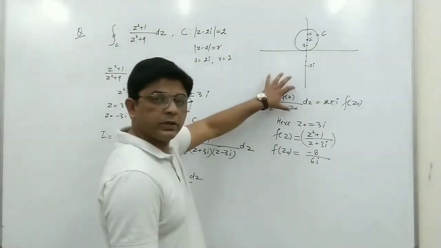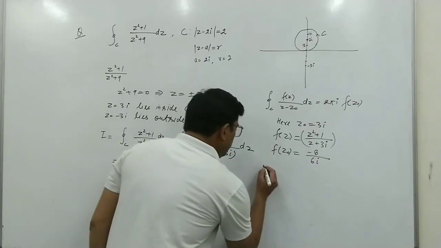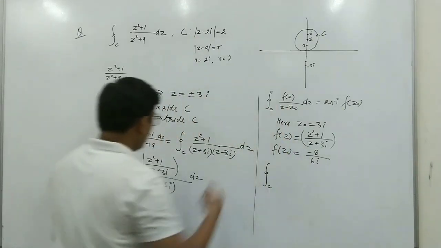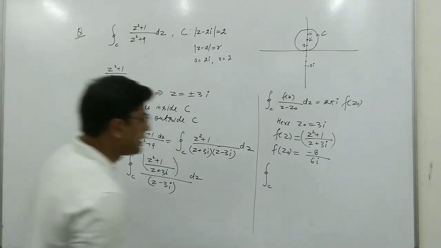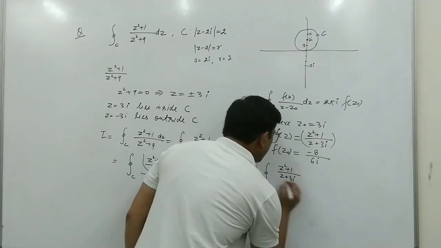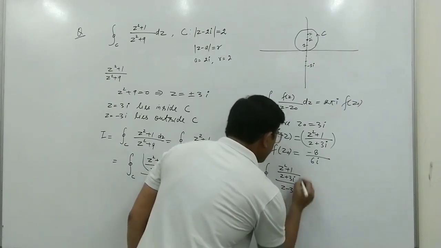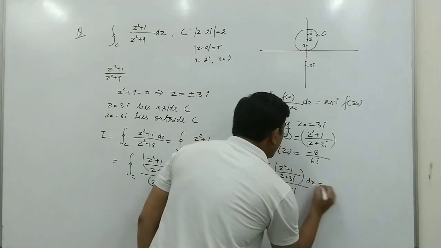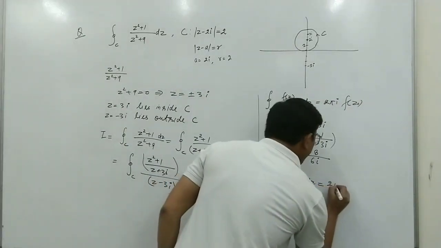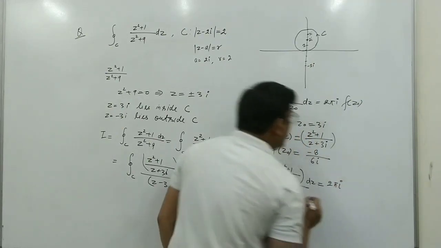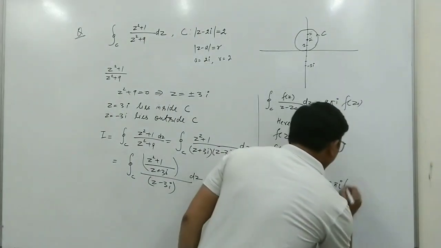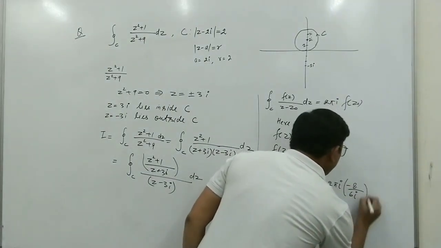Now we put all these values in this formula. So integral C (z square plus 1) upon (z plus 3i) upon (z minus 3i) dz will be equal to 2 pi i into f(z naught), and the value of f(z naught) is minus 8 upon 6i.